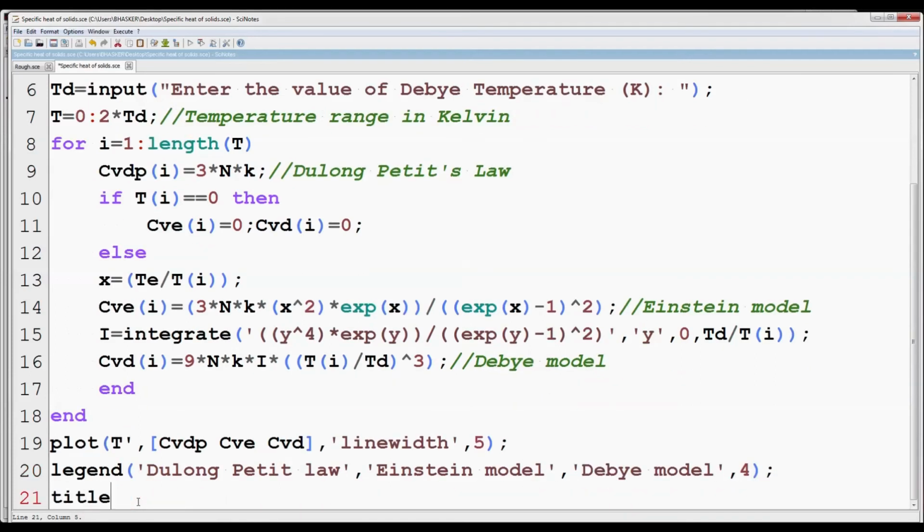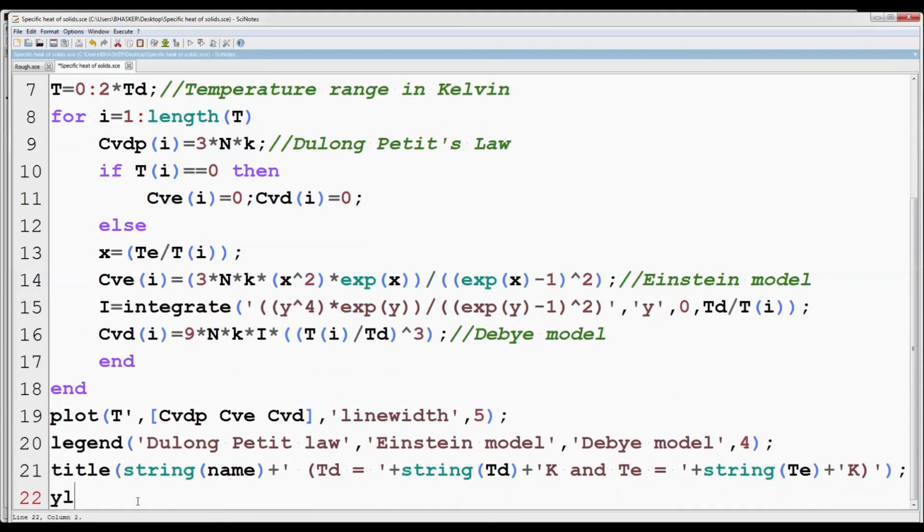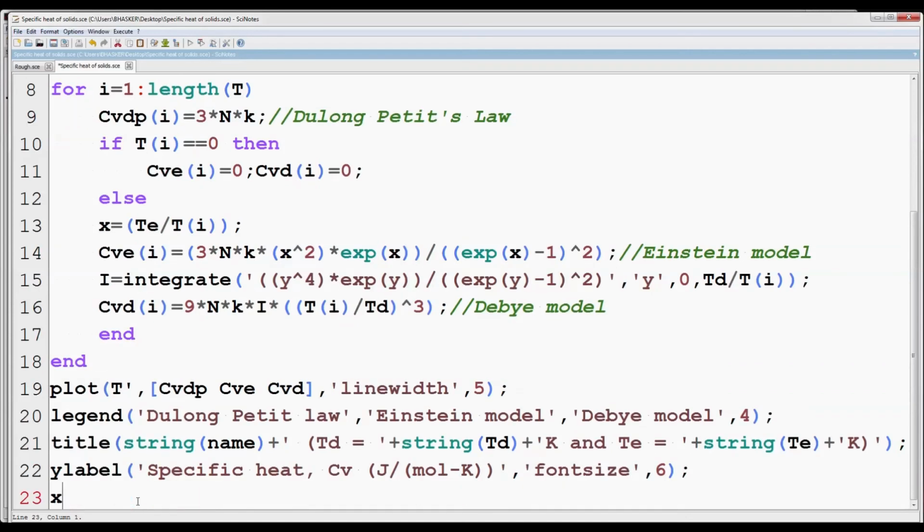Then set a suitable title which will have the name of the solid as well as the values of Debye and Einstein temperature. Set Y label and X label with font size 6.